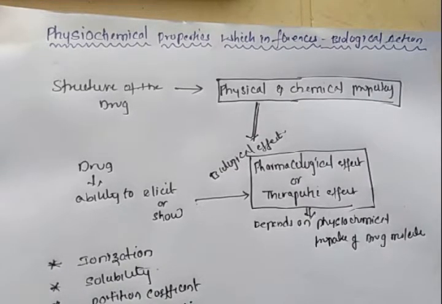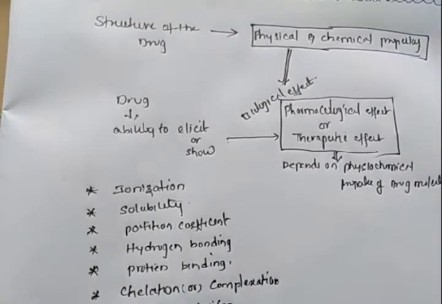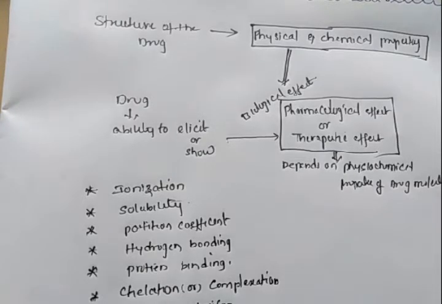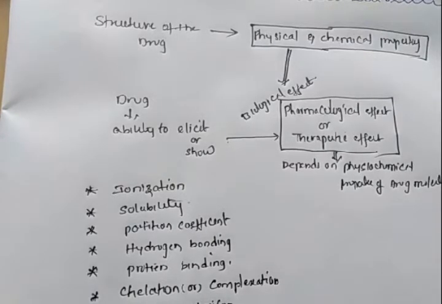So the various physical and chemical properties we must know are the ionization value of the drug molecule, solubility, partition coefficient, hydrogen bonding nature, protein binding nature, and whether it has any chelation-forming or complexation-forming properties. If it has a chiral center, it generally shows isomerism, so what type of isomerism it is showing, and also redox potential and surface activity. These are the various physiochemical properties you have to study for every drug.